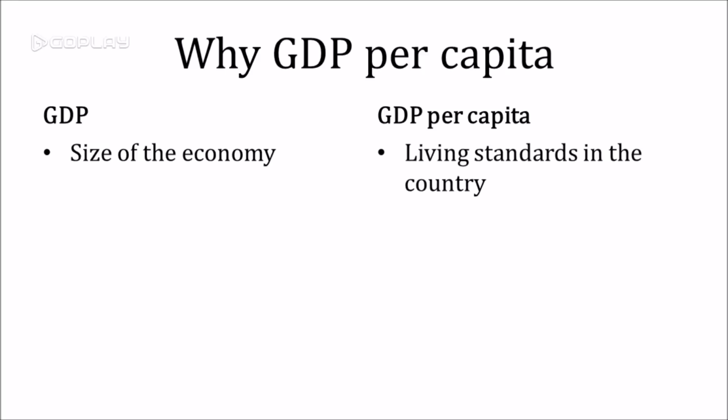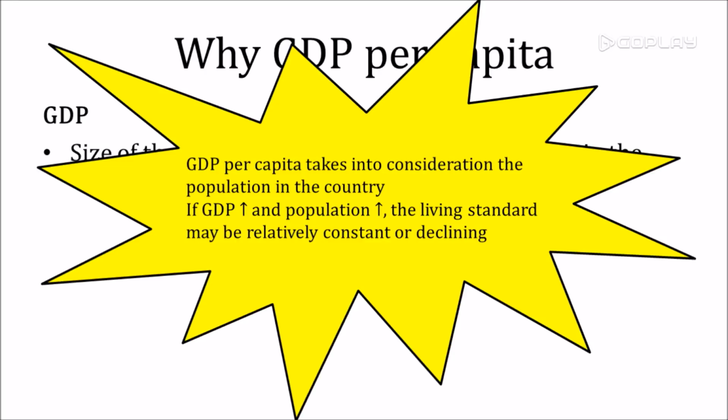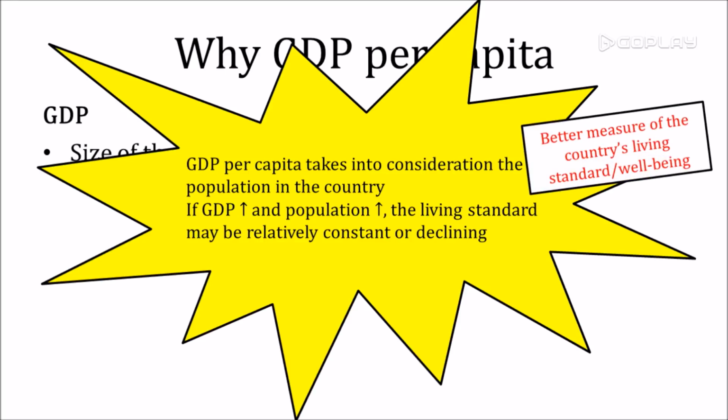To illustrate an example, if a country has a GDP of $1 trillion, is the country's living standard good? It depends. Consider the case if the country's population is 1 billion. How about 100 million? Most importantly, you should note that GDP per capita accounts for the population in the country. Remember that even if GDP increases, but the population increases as well, the living standard may be relatively constant or even declining. That's why GDP per capita is a better measure of the country's well-being or living standards.